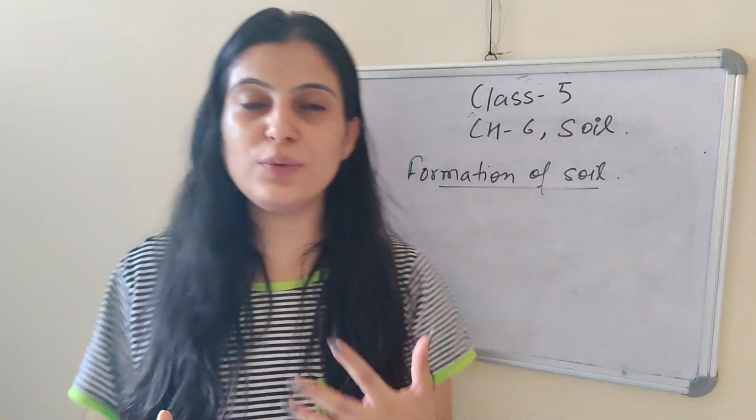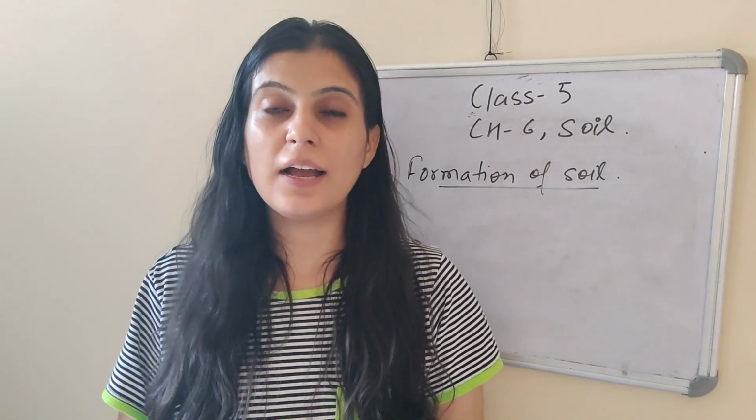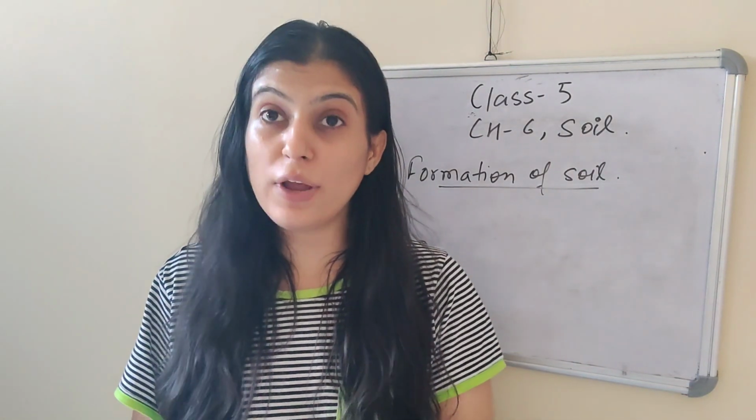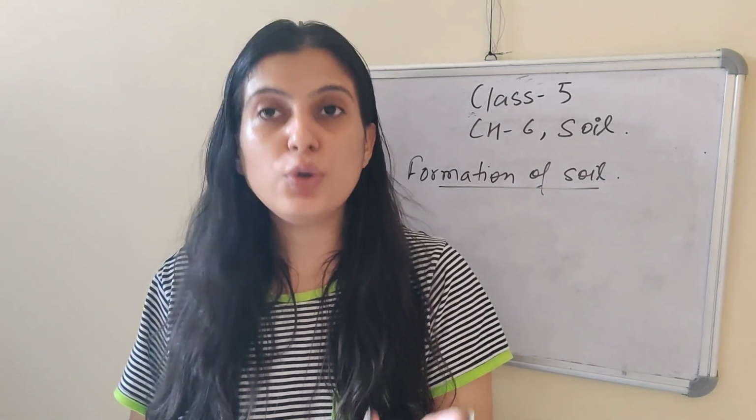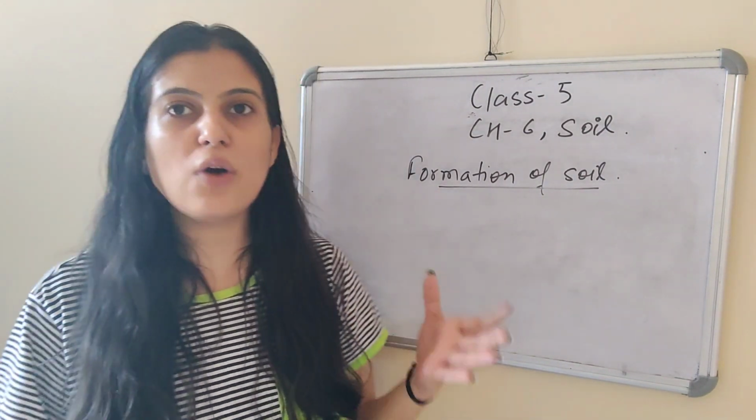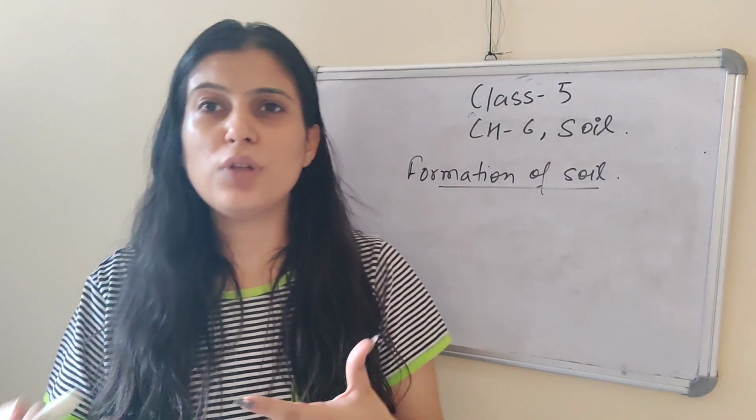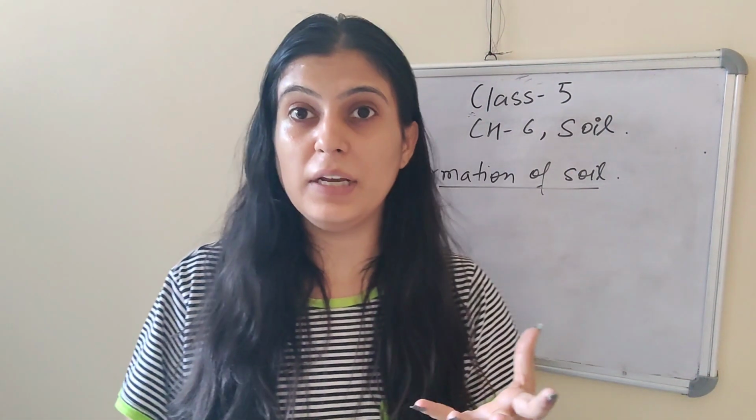How was soil made? In earlier lectures we have discussed rocks, right? That rocks are very hard. And now in this chapter we have discussed soil, that soil is looser and softer than rock. So how was this soil made? It was made around 1000 to 2000 years ago and decades ago. But how was it made?